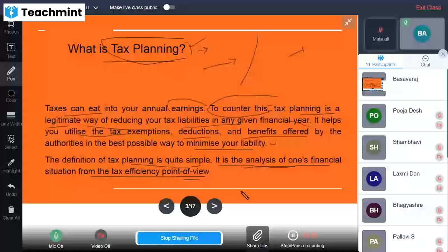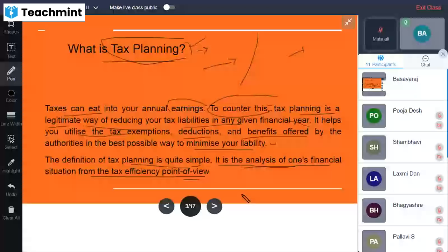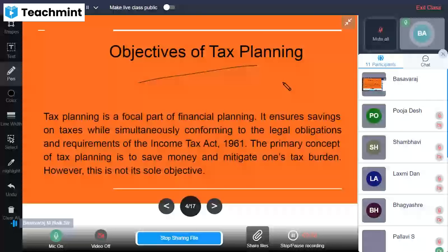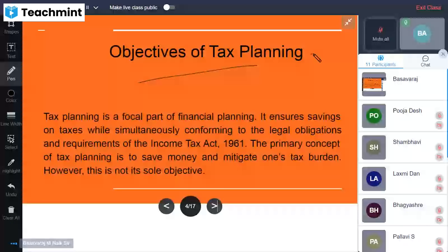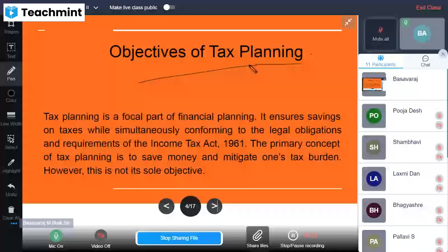Hello. Hope I am audible properly. Fine. So let us understand what the objectives of tax planning are. The main objective is to reduce the tax liability within the prescribed laws. By knowing all the regulations and tax considerations, we are going to reduce the tax liability. That's the main motto, the main objective of tax planning.